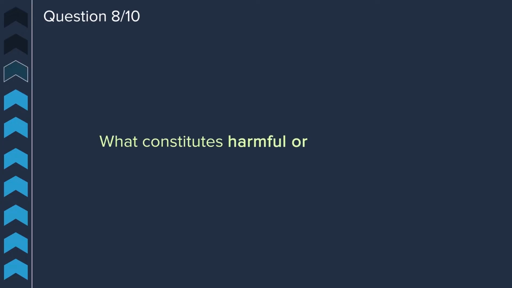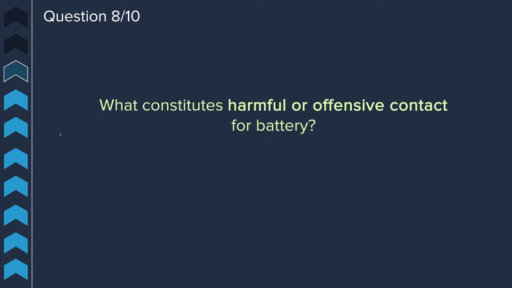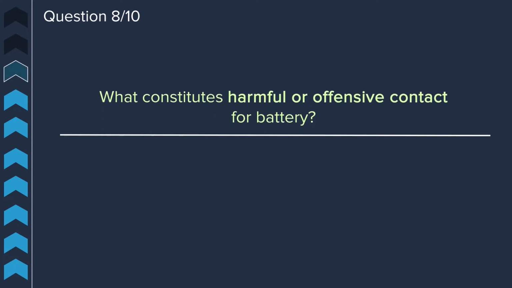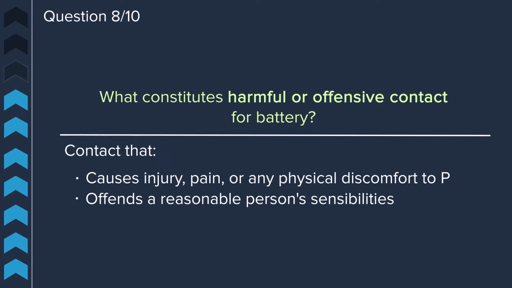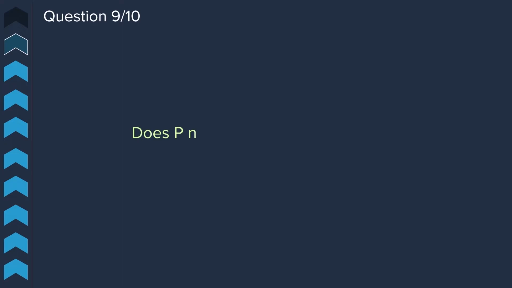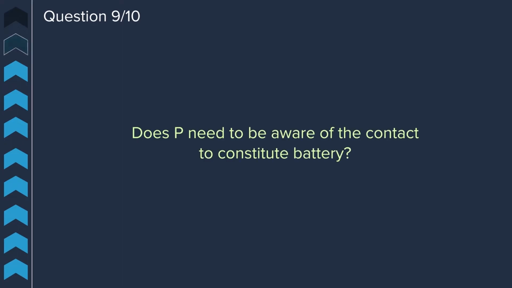Question 8. What constitutes harmful or offensive contact for battery? Harmful or offensive contact is contact that either causes injury, pain, or any physical discomfort to the plaintiff, or any contact that would offend a reasonable person's sensibilities. Question 9. Does the plaintiff need to be aware of the contact to constitute battery?